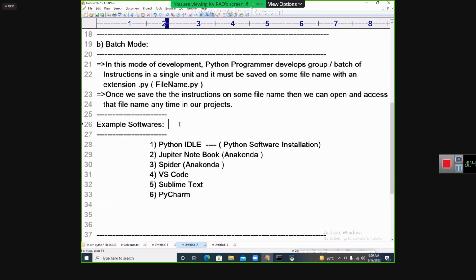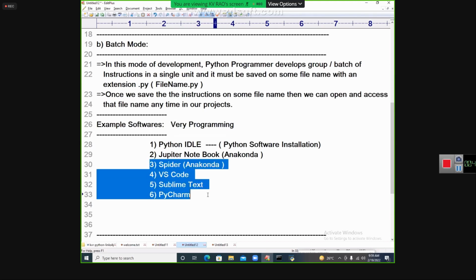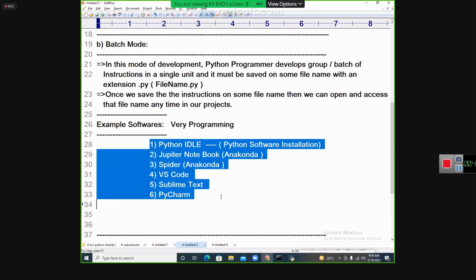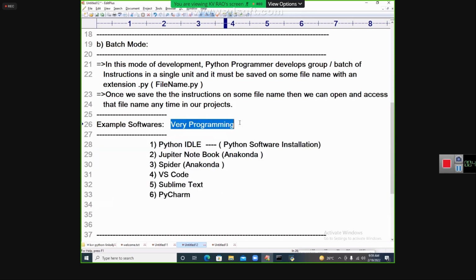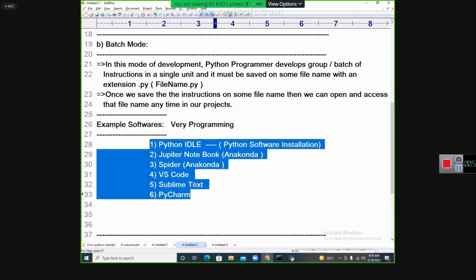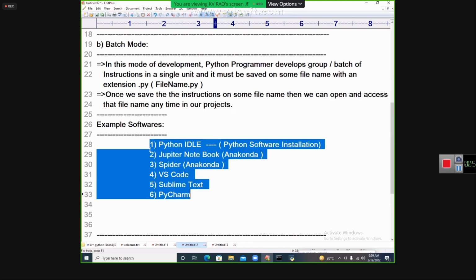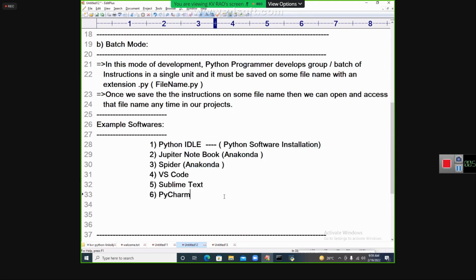See, programming is very, very important. Without knowing programming, even if you know these names, what is the use of it? In my class, these things are left hand, left finger. The very important thing is how to develop the programming. Only by knowing these names, nobody will give us a job. First, we need to know programming. Learning these things is left hand, left finger.